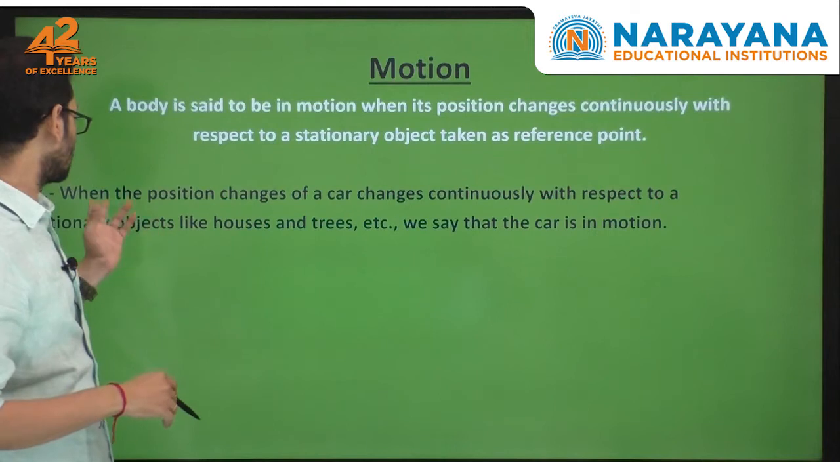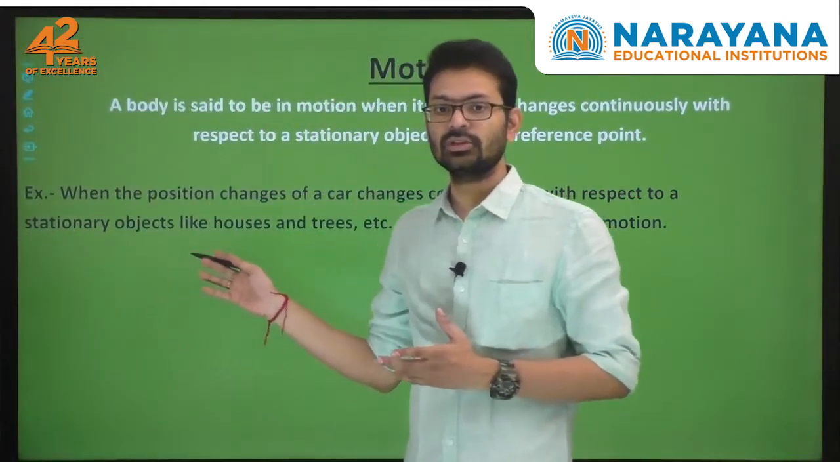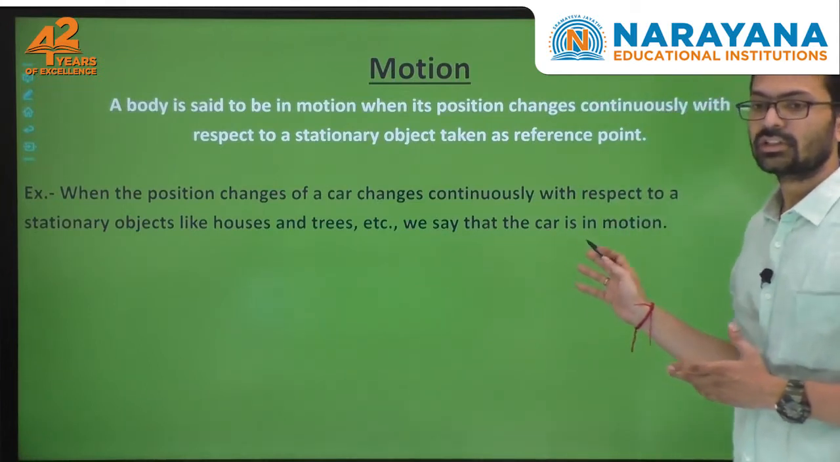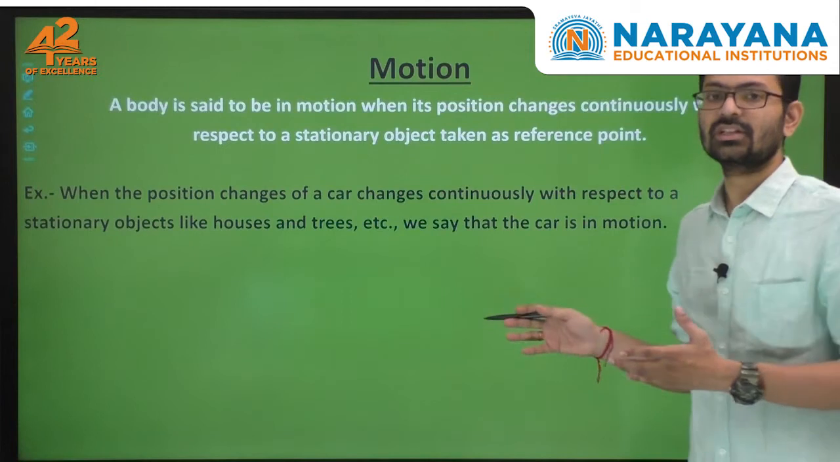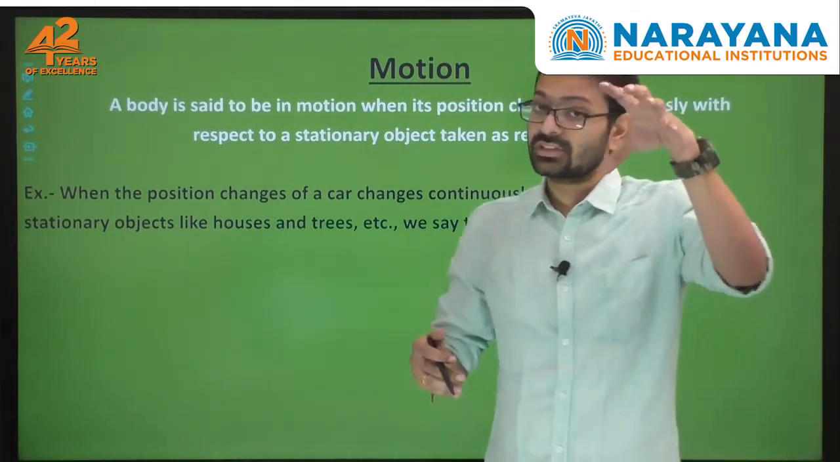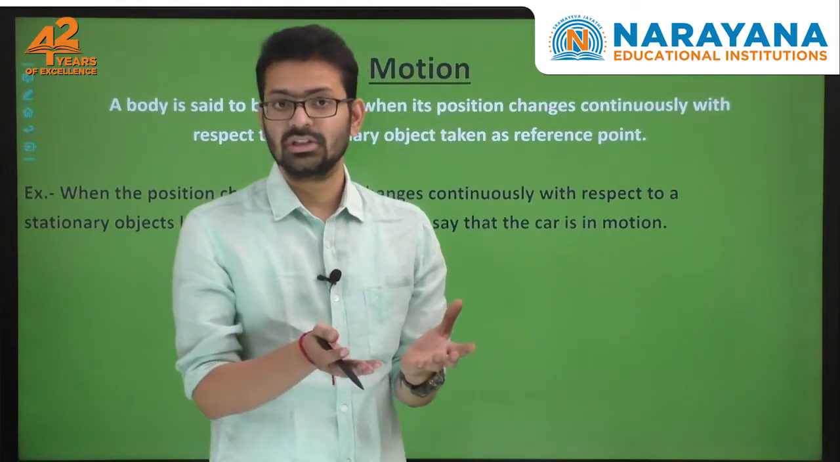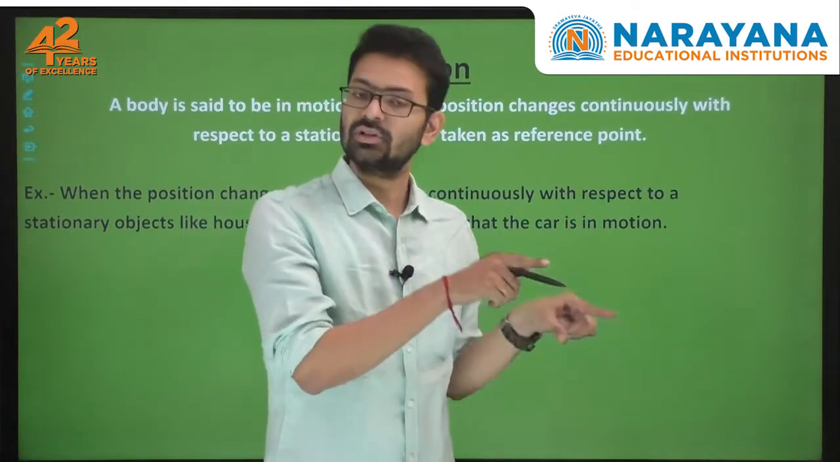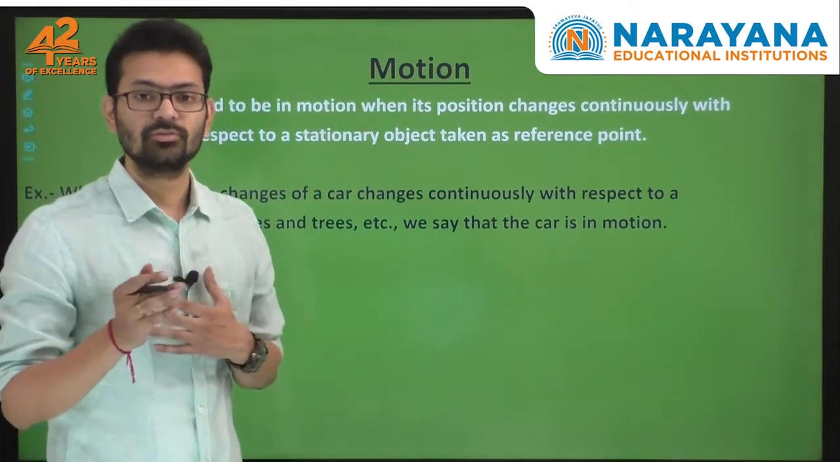So here what they say is, when the position of the car changes continuously with respect to stationary objects like houses and trees, then we say that the car is in motion. With respect to the stationary objects you are taking. How do you say those objects are stationary? With reference to the ground, they are at rest. Okay, so this is the meaning of motion.